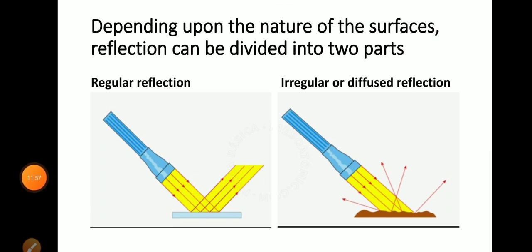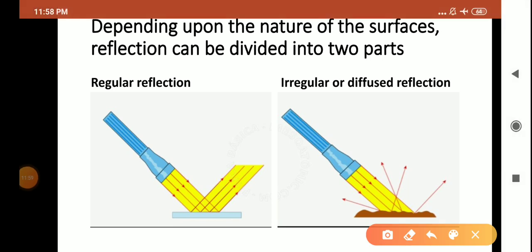Okay children, one more thing. Depending upon the nature of the surfaces. Now, since you know, children, that light falls on different surfaces, from there the light gets bounced back. What is the other name for bounced back? Reflected back. Yes, light falls on different surfaces, and after striking different surfaces, what happens to the light rays? They bounce back. Like, suppose this is a wall.